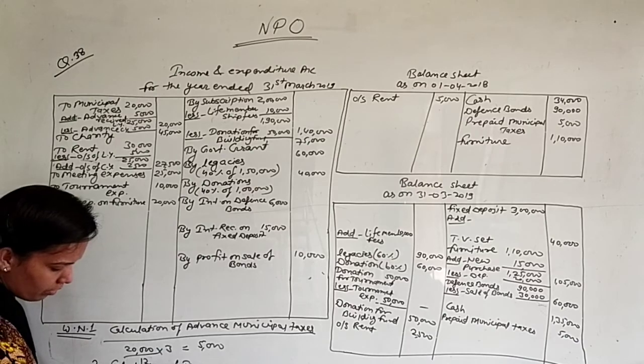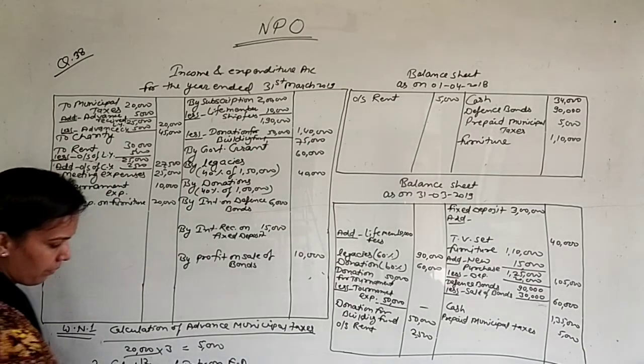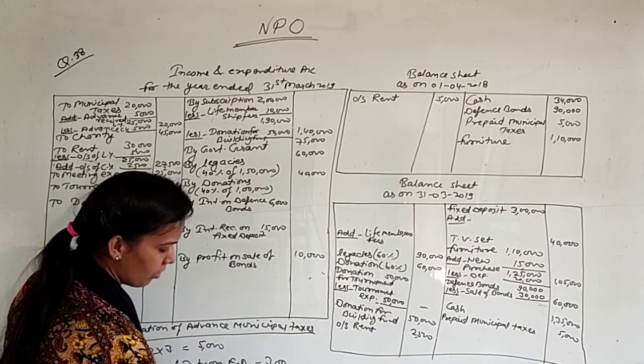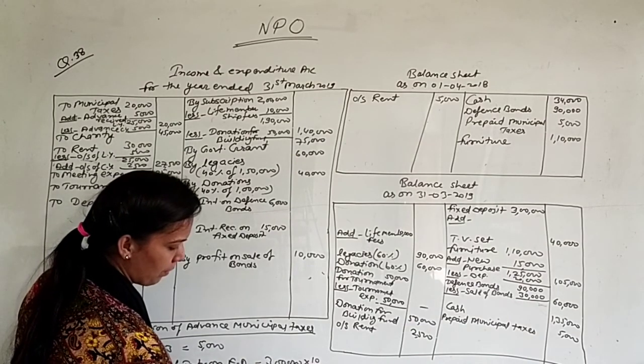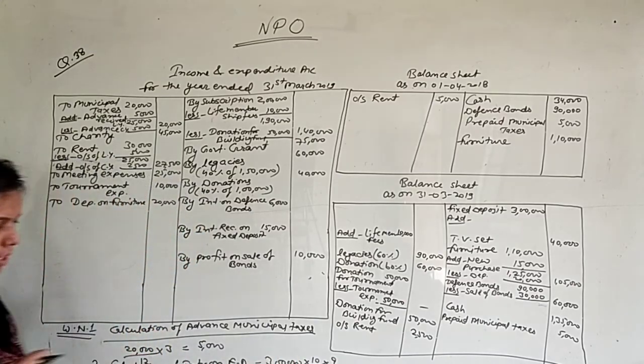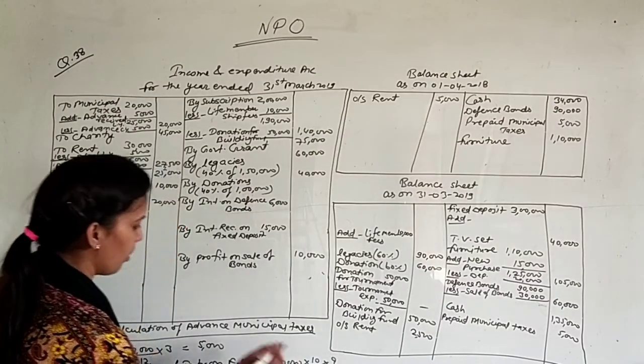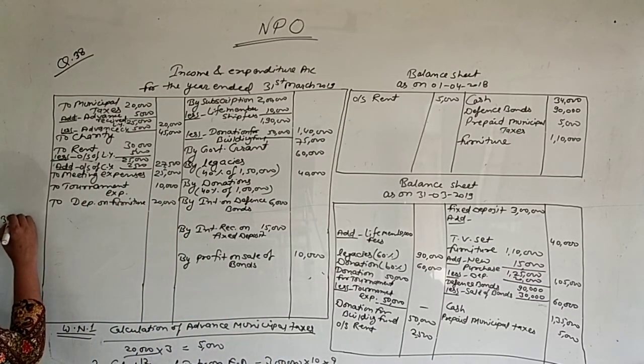Calculation of interest on fixed deposit. 3 lakh was the fixed deposit, 10% is the interest and 9 months was the duration. So the amount you will get, that is 3 lakh multiplied by 10%, that is 30,000. 30,000 for 9 months.